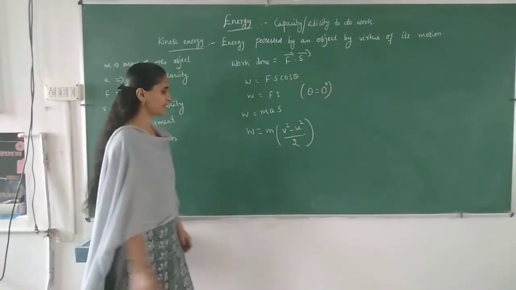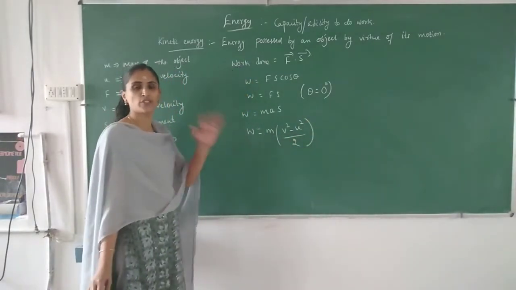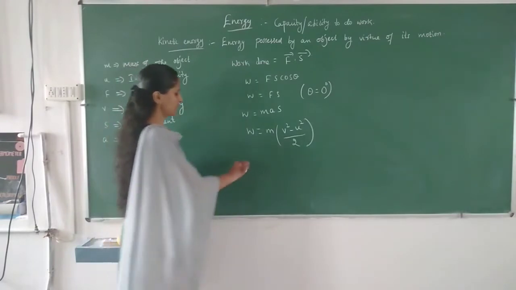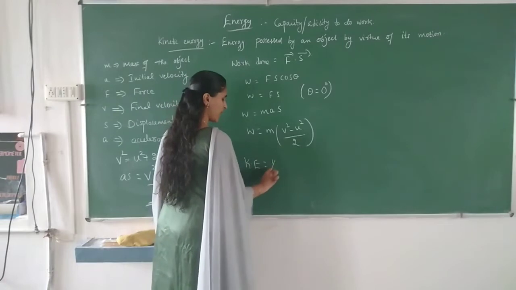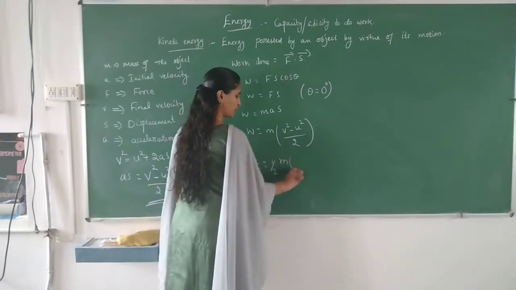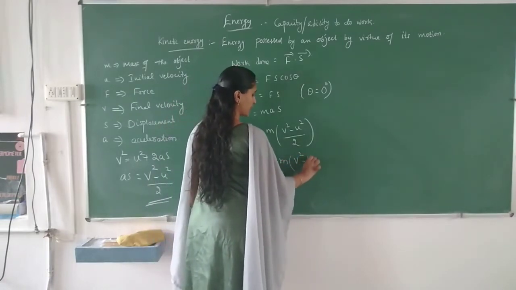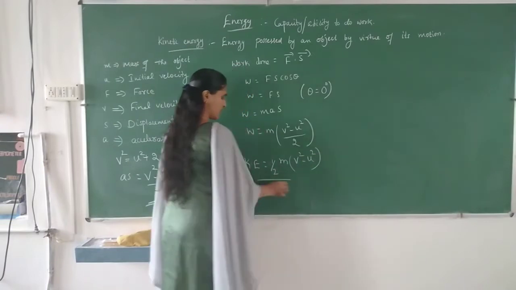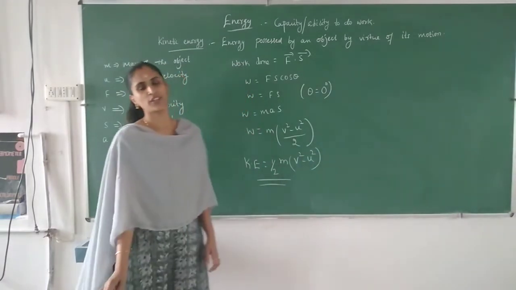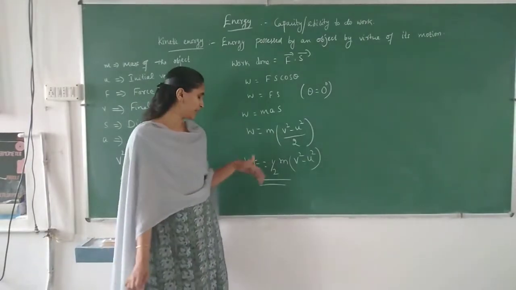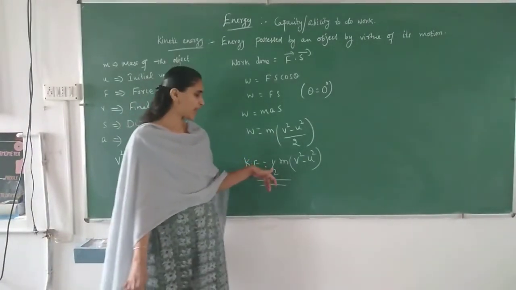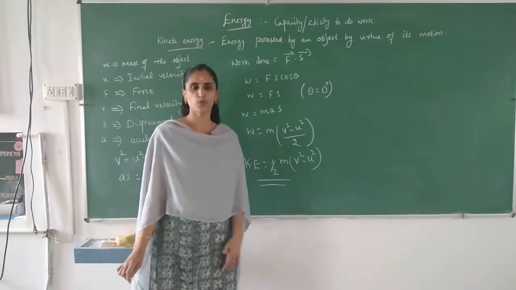This work done will be stored as the kinetic energy. So kinetic energy is equal to half m into v square minus u square.